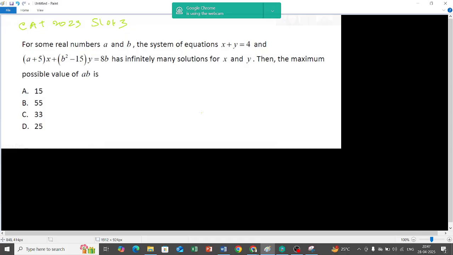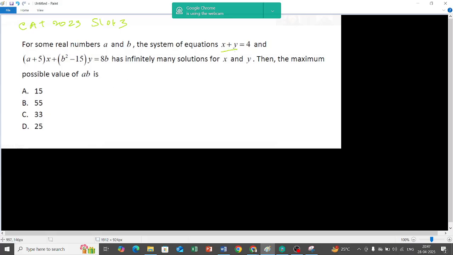For some real numbers a and b, the system of equations x plus y equals 4 and a plus 5x plus b square minus 15y equals 8b has infinitely many solutions for x and y. There is a shortcut, or an approach, to do this. Learn the approach and everything will be very easy. Then the maximum possible value of ab.